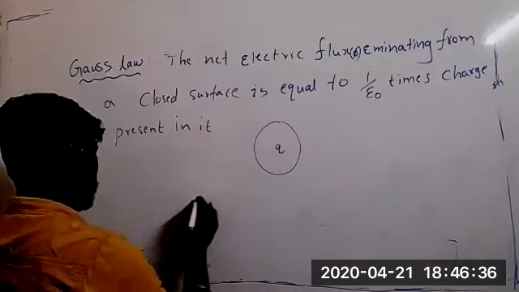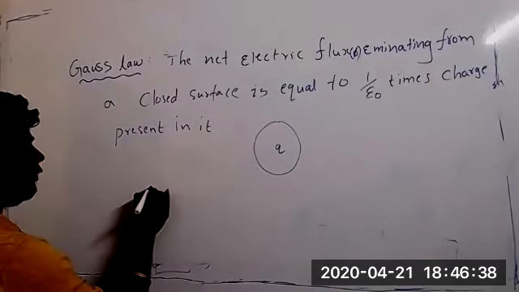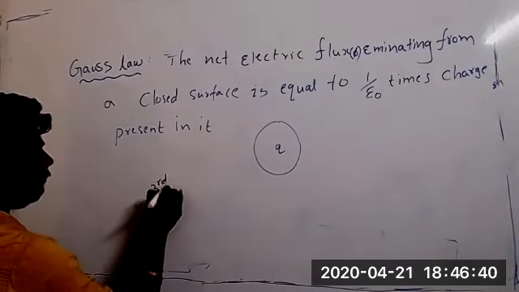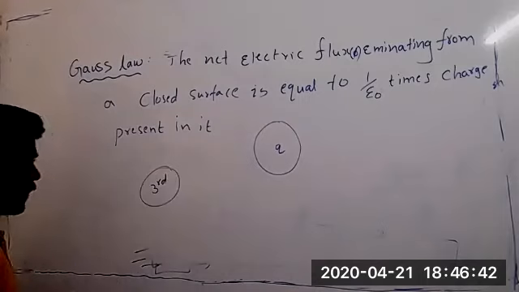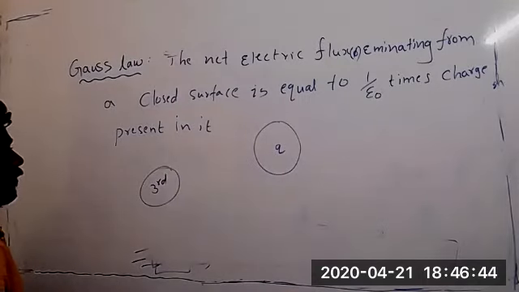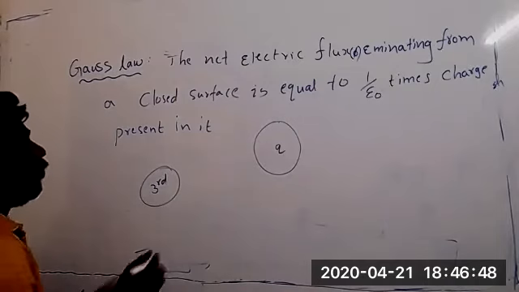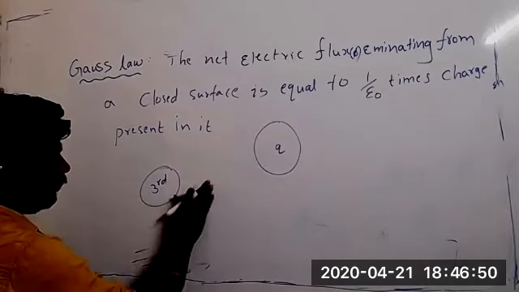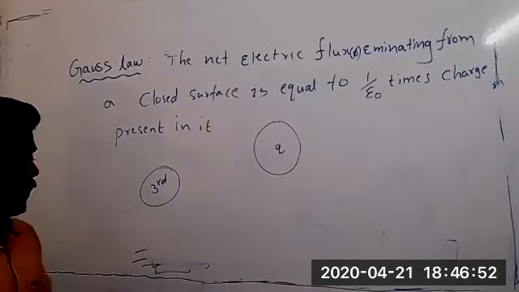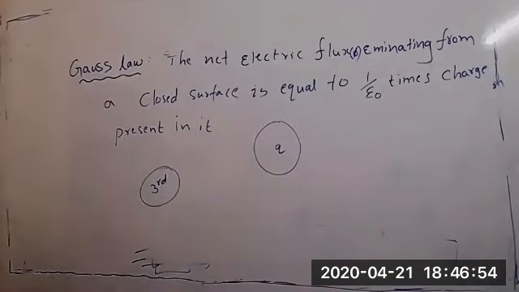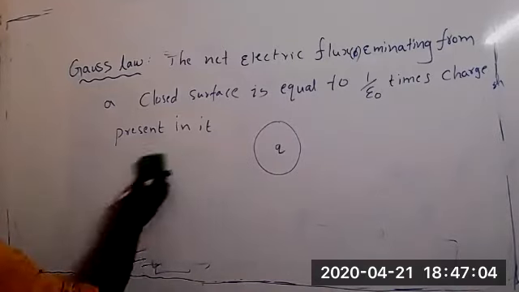See, Gauss law is useful for only 3D. Only 3D it is useful. 2D it is not useful. Only for closed surfaces it is useful. Closed surfaces are nothing but 3D objects only. 2D objects are not closed. So remember the first thing, Gauss law is useful for only 3D objects. It is not valid for 2D.